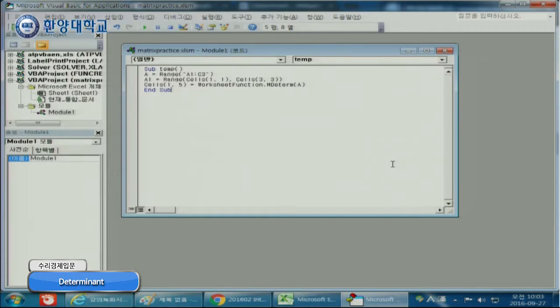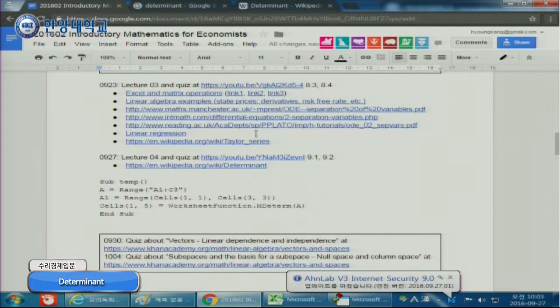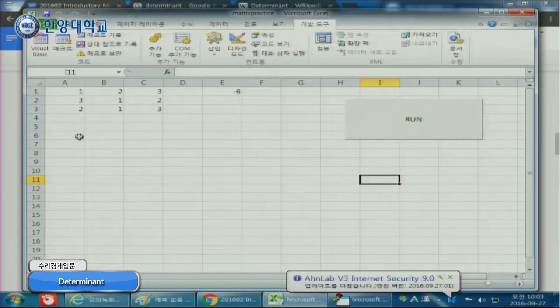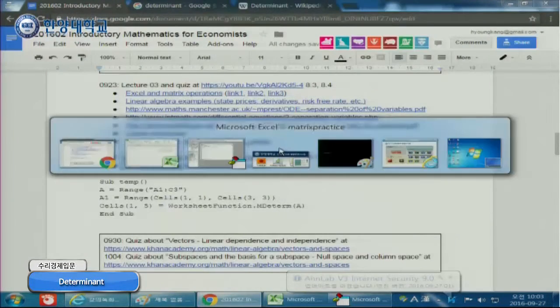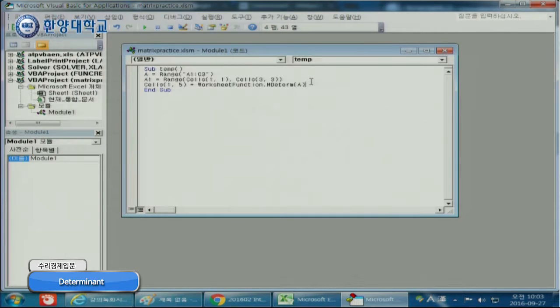Now the inverse matrix is similar. For the inverse matrix, maybe you want to generate the inverse matrix in this area, range A5 to C7. Here you want to put the inverse matrix.